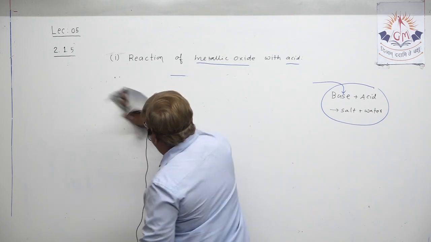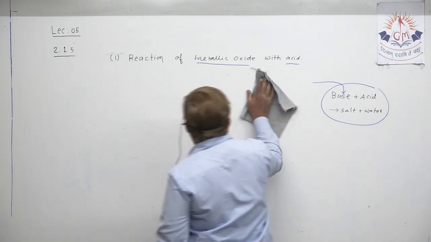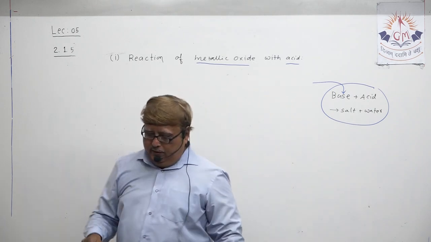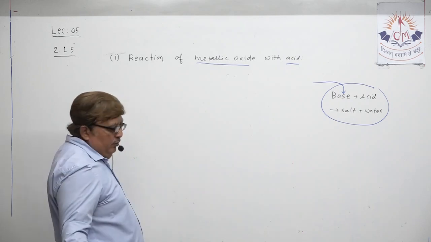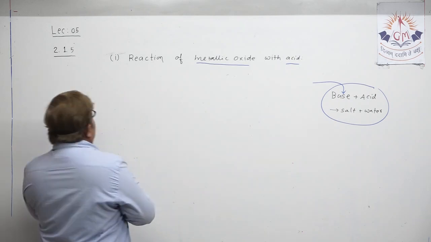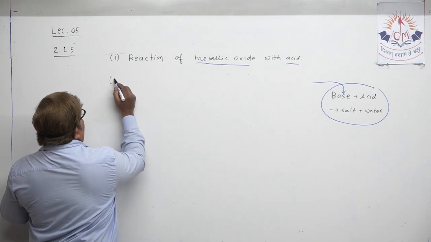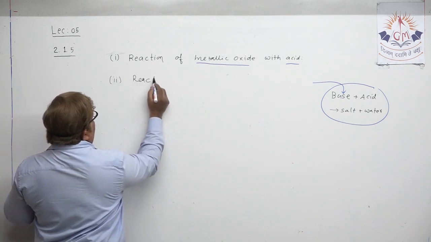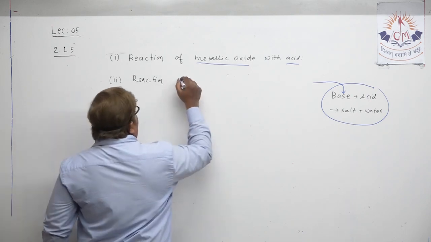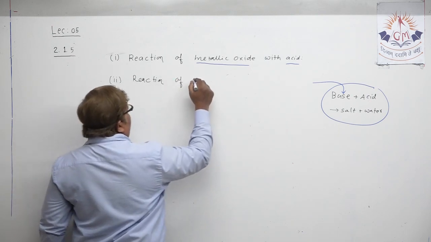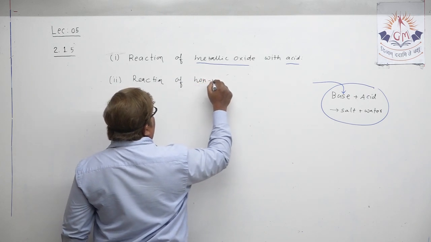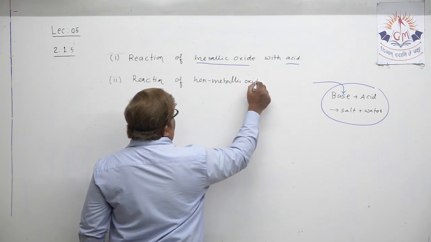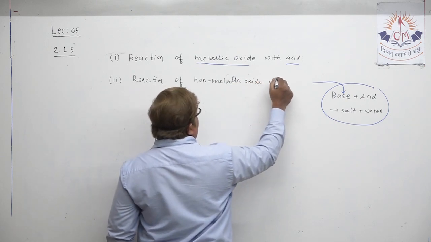In the property which we studied, the reaction of metal carbonate and metal bicarbonate with acid, there we have studied it, but let me make the second title for you. Second title: reaction of non-metallic oxide with base.